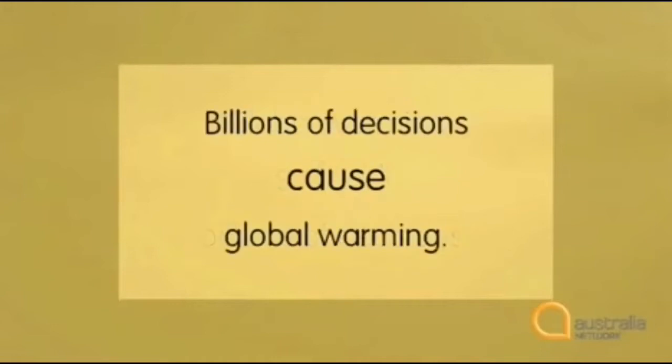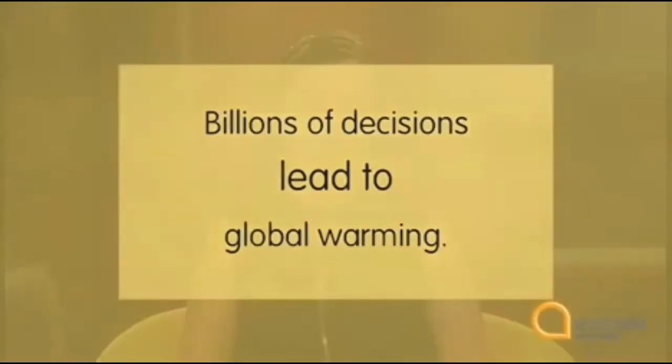And remember, we can turn the sentence around and change the phrase. Billions of decisions cause global warming. Billions of decisions result in global warming. Billions of decisions lead to global warming. When you're writing about causes and effects, make sure you use a variety of these kinds of phrases. There are many to choose from, and you should make lists of cause and effect language and the kinds of vocabulary you can use to describe cause and effect relationships.